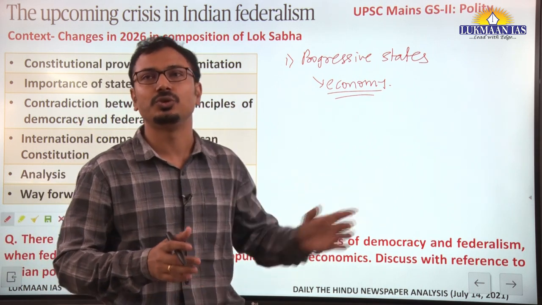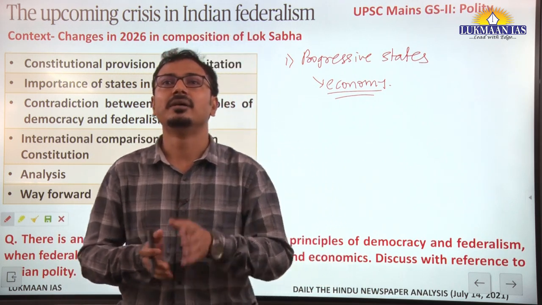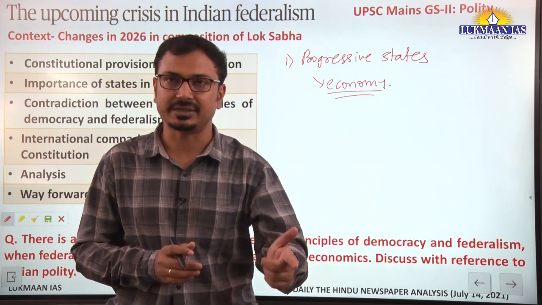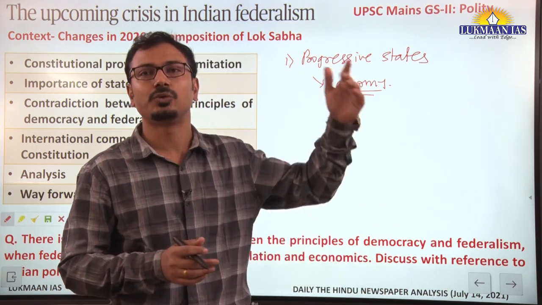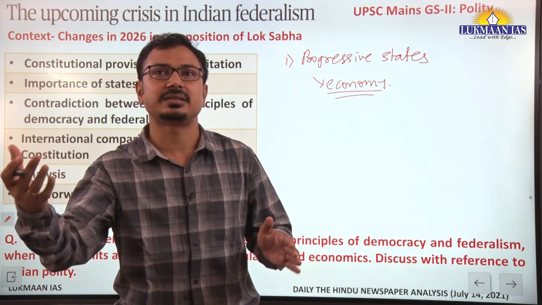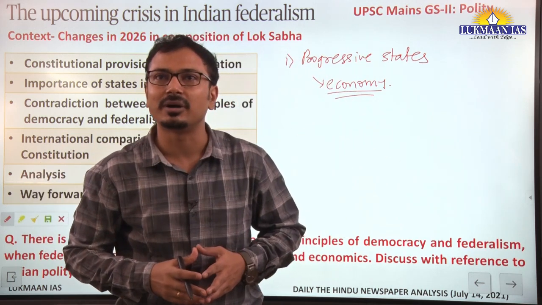which is used through universal adult franchise in Lok Sabha elections, what will happen? More representation will go to high population states. However, those states having less population will get less representation in Lok Sabha.